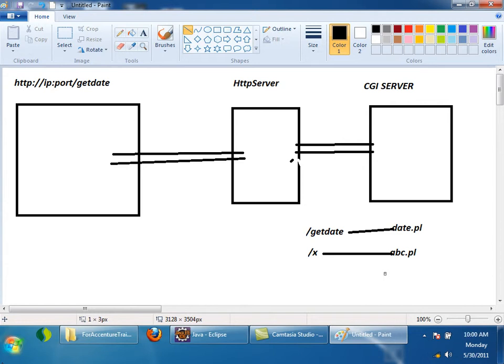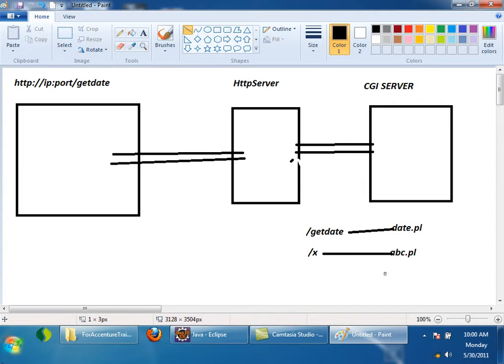But again, this was the scene around 1995, 1996. This is how people were getting dynamic responses. People were able to write applications which generate dynamic responses. There was some limitation or drawback of the CGI server at that time. The drawback is, whenever a client makes a request, once it comes to the CGI server, it has to execute this Perl file to give a response, right? To execute that Perl file, the CGI server used to start a new process.